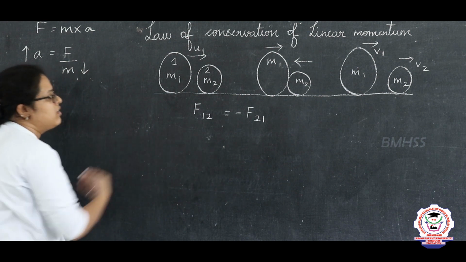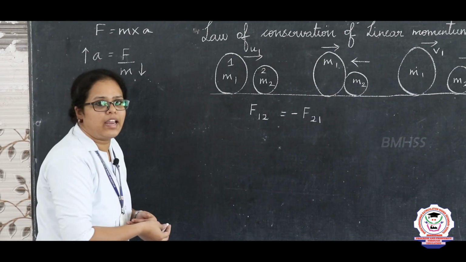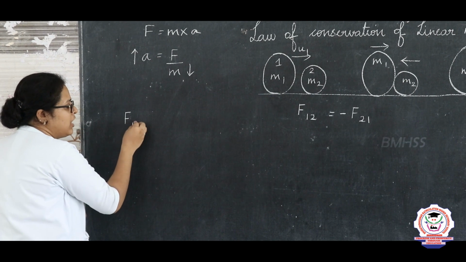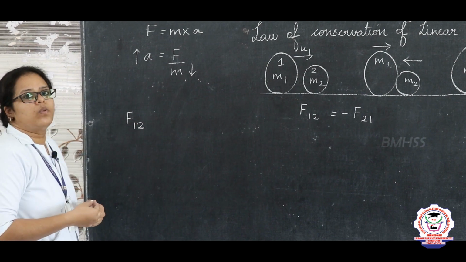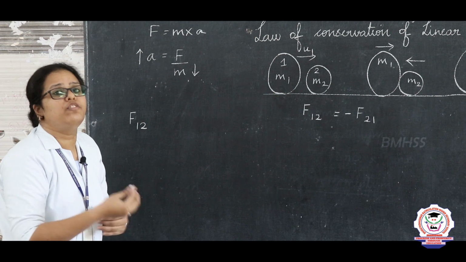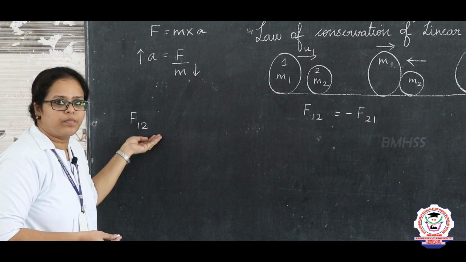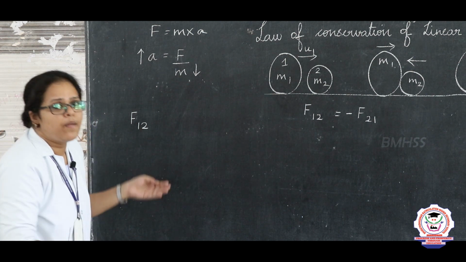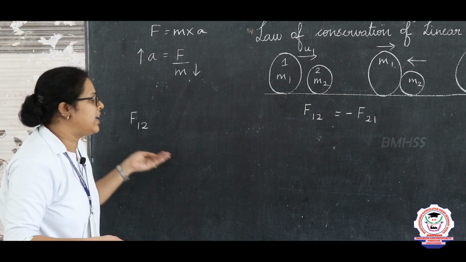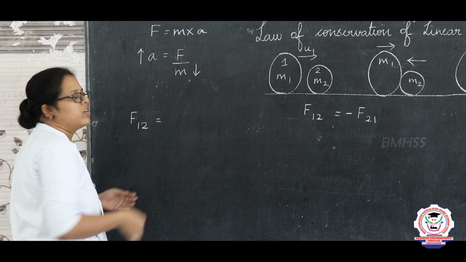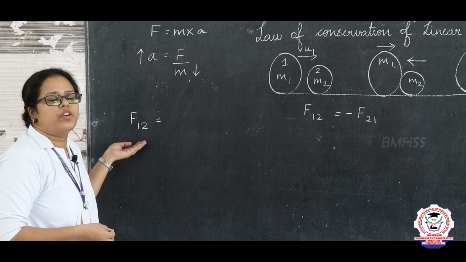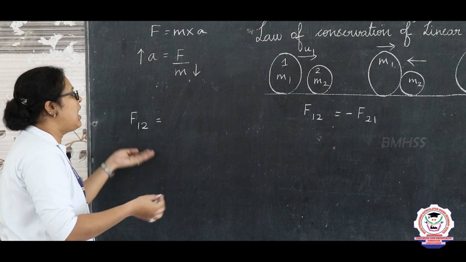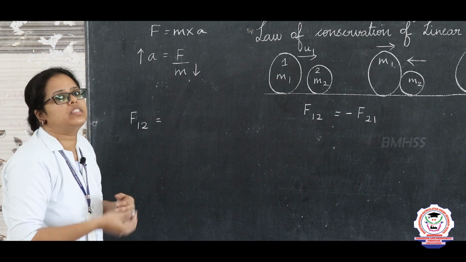Now we want to find the force of the first object on the second object. Here the force exerted by a moving body on a body at rest is equal to the rate of change of momentum of the second object. Why? Because when the first object exerts a force on the second object, the motion of the second object is changing. So from the second law, what do we know? The force is directly proportional to the rate of change of linear momentum. Here I will be taking the rate of change of momentum of the second object.